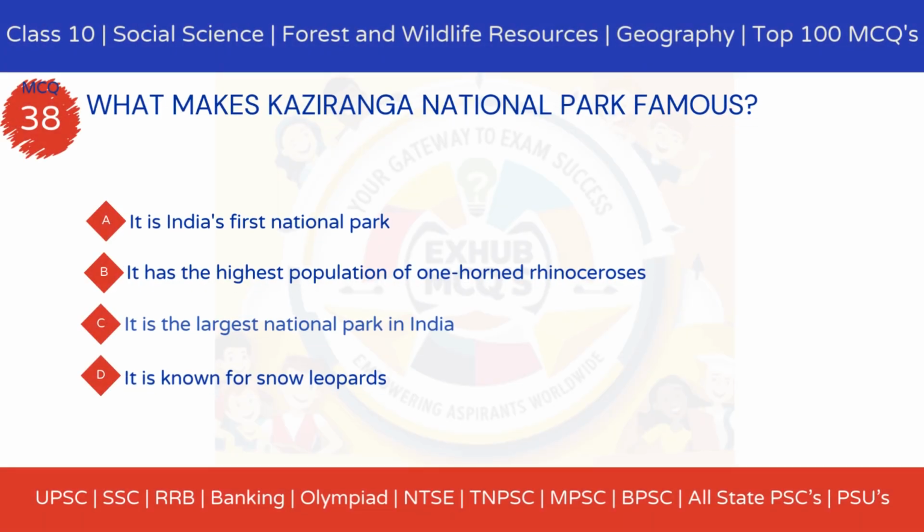MCQ 38. What makes Kaziranga National Park famous? Option A, it is India's first national park. Option B, it has the highest population of one-horned rhinoceroses. Option C, it is the largest national park in India. Option D, it is known for snow leopards.